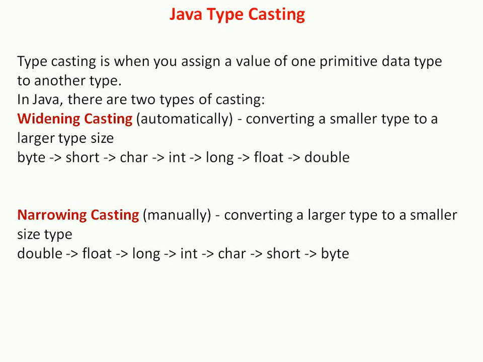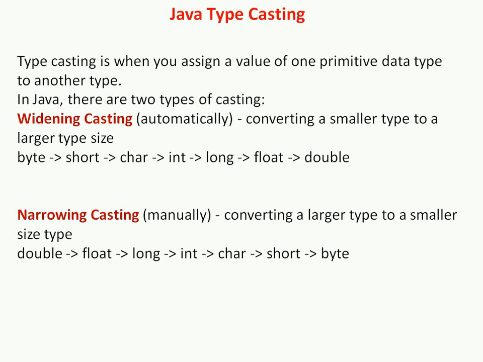If we do not perform casting, then the compiler reports a compile time error. For example, if we perform narrowing typecasting two times, first we convert a double type into long data type.